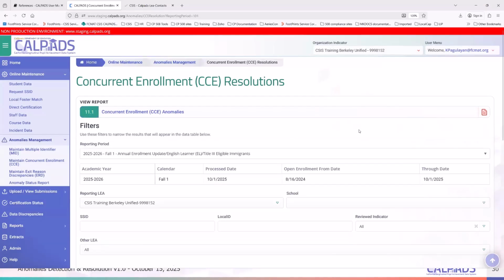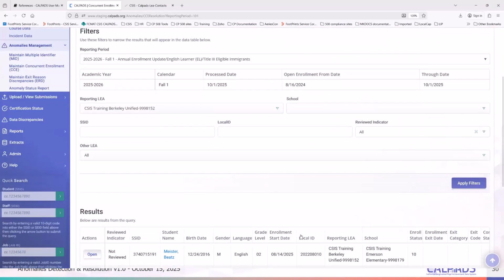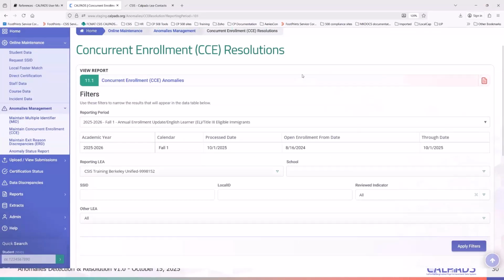So let's say if you don't want to resolve this, but you want to pass this on to another colleague or to school sites, you could just download the anomalies report and then send it out to the different school sites. You can filter by school if you want to. That way, each file would be just specific to that school. That could be done too.